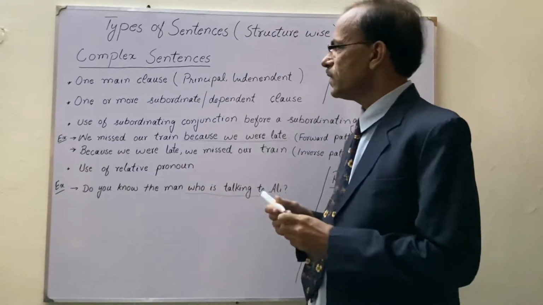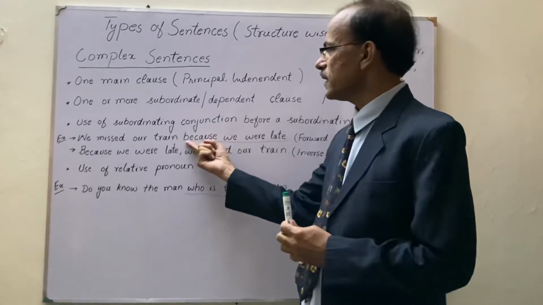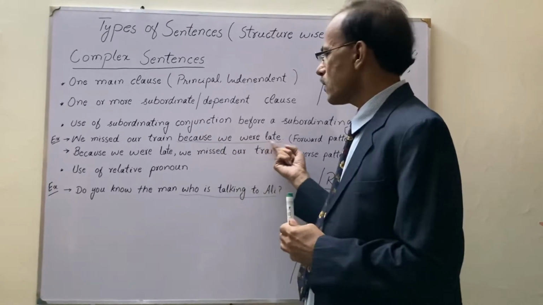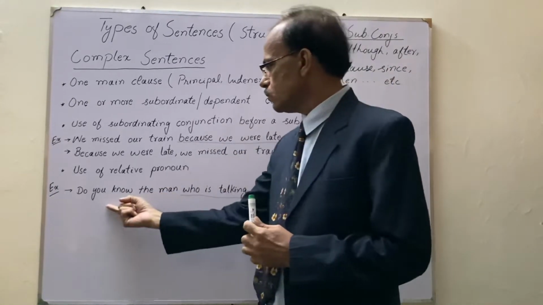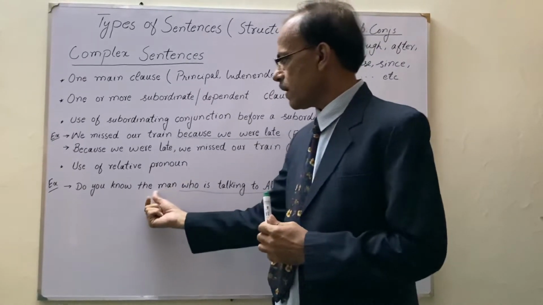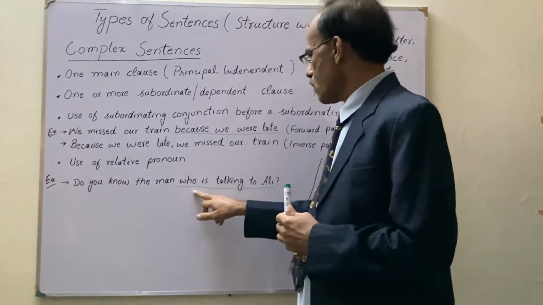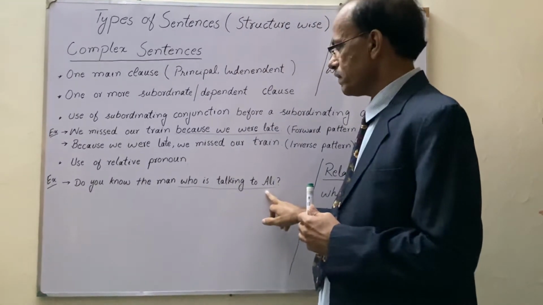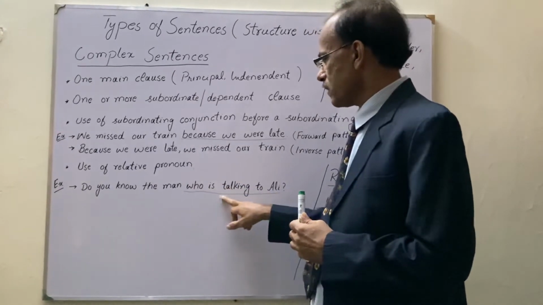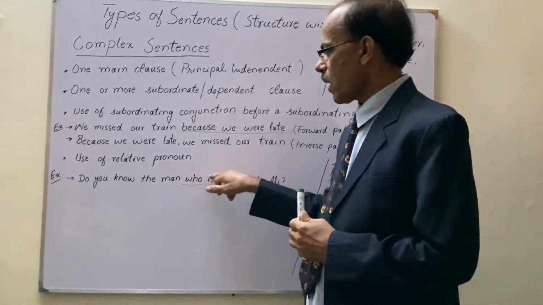And where we use a subordinating conjunction, we say subordinate clause. Do you know the man? This one is the main clause. Who is talking to Ali? This one is a relative clause, formed with the help of the relative pronoun who.